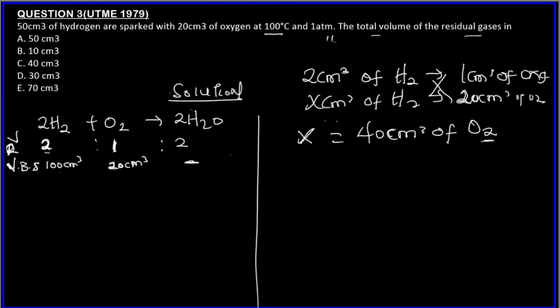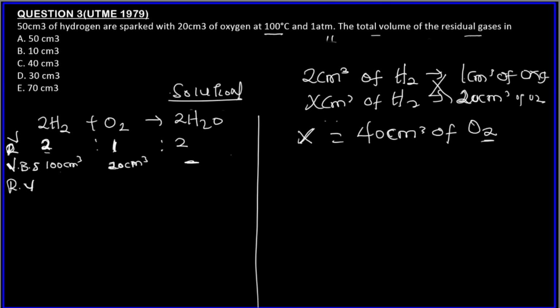Now, we can say volume after. Let me just put this as reacting volumes.